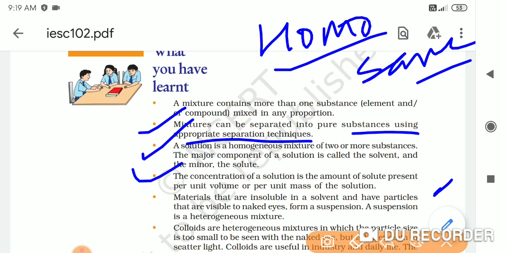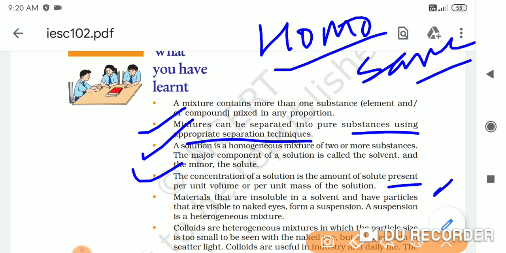Then the fourth point is that the concentration of a solution is the amount of solute present per unit volume or per unit mass of the solution. Concentration is like the strength of the solution. For example, we take a salt solution. How much is the quantity of salt per unit volume of the solvent, that is water?